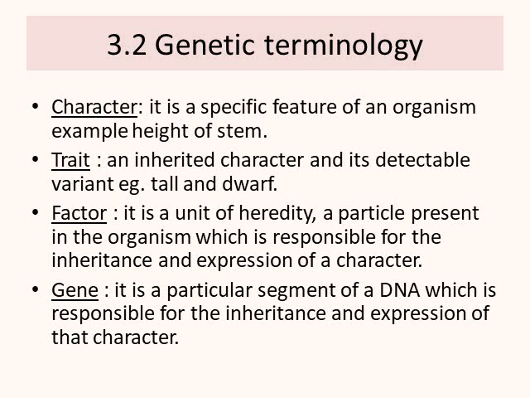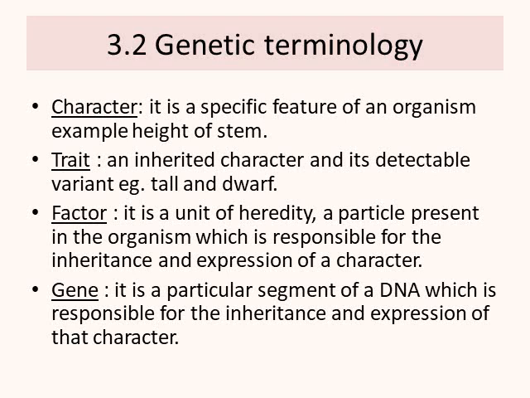Now see different genetic terminology. Character. It is a specific feature of an organism. Example, height of the stem. In previous chart you had studied 7 different characters. So one of the example is height of the stem, then color of the flower, color of the seed, color of the pod, position of the flower, all these are the characters.